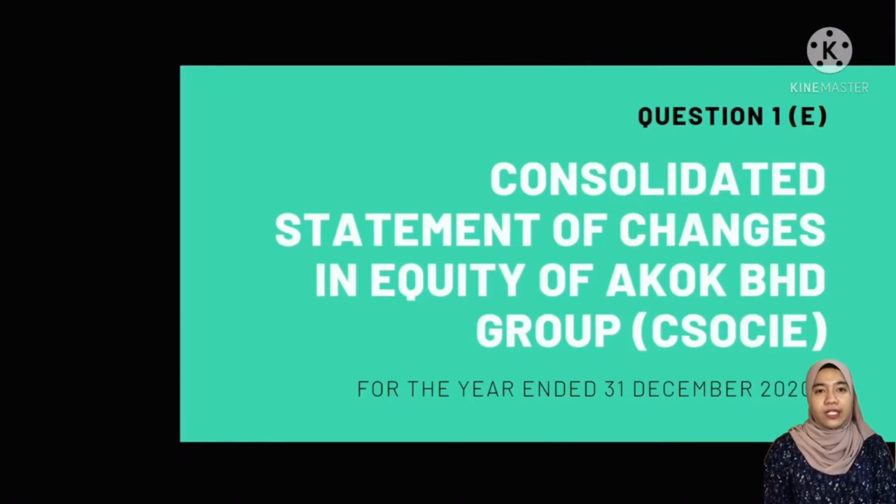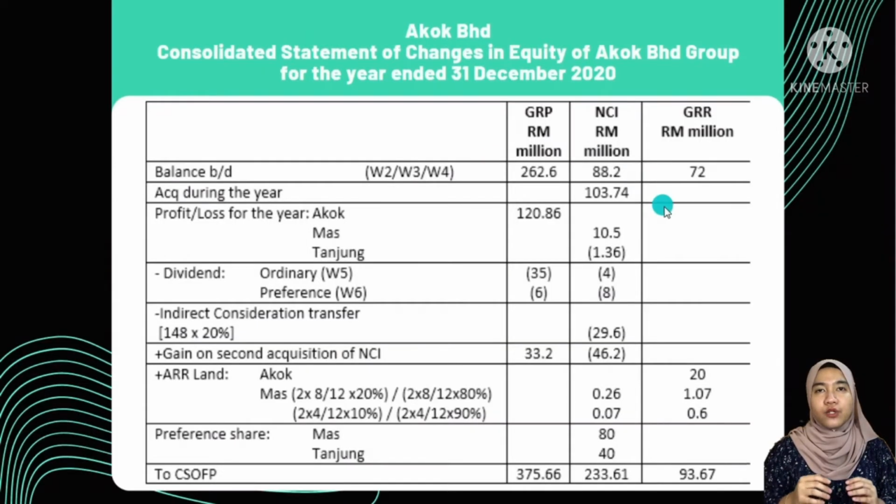Alright, now it's my turn to explain question 1E. This question asks us to prepare consolidated statement of changes in equity of Akok Berhad for the year ended 31st December 2020. Okay, now let me explain how to prepare the consolidated SOCI. In this statement, there will be group retained profit, NCI, and group revaluation reserve. There are also some elements that will be included in this statement.